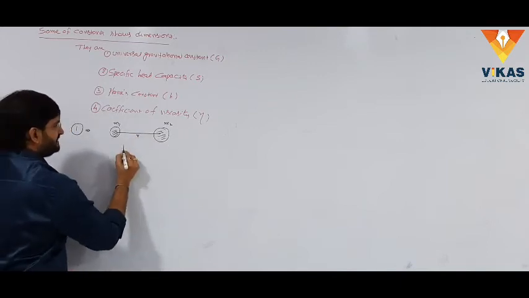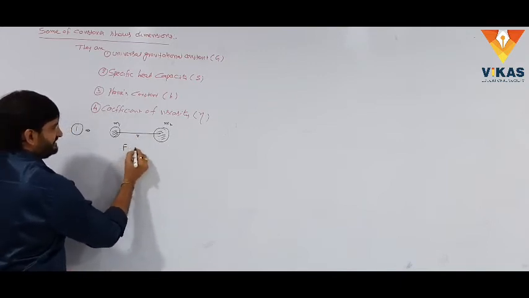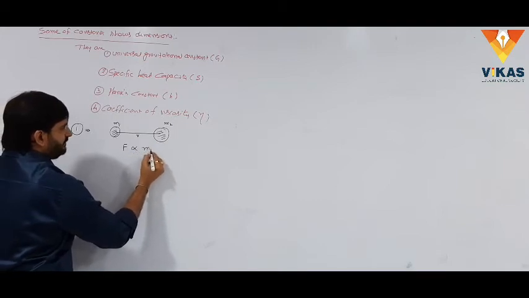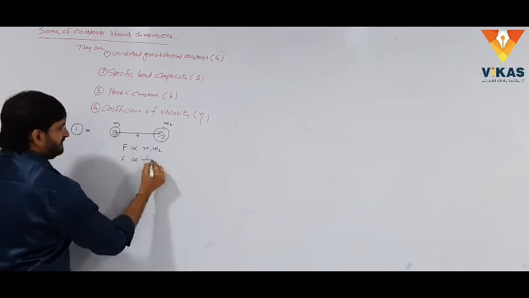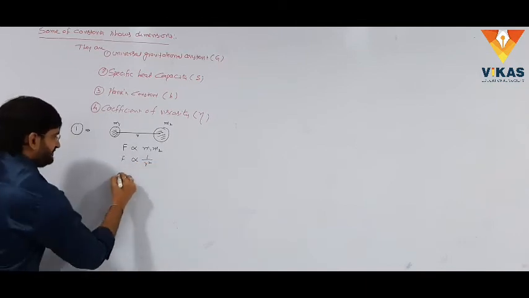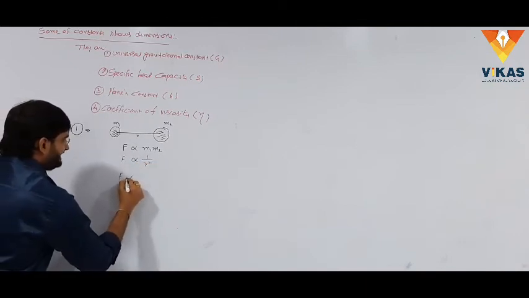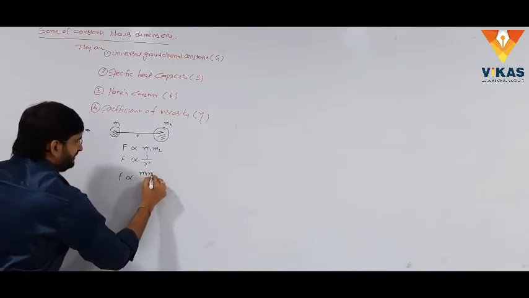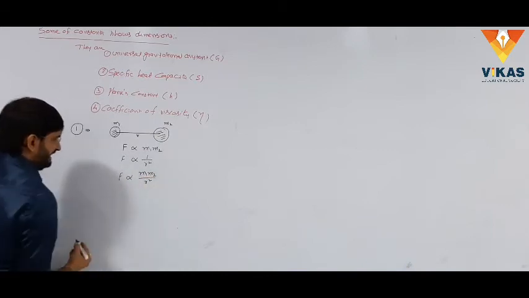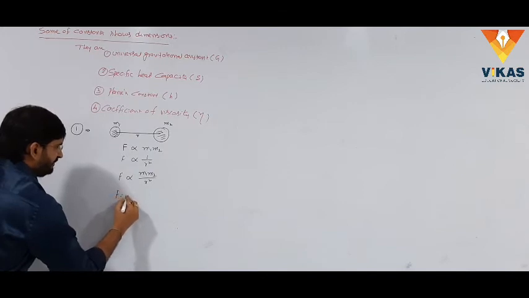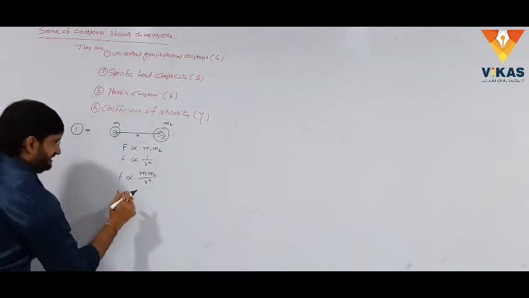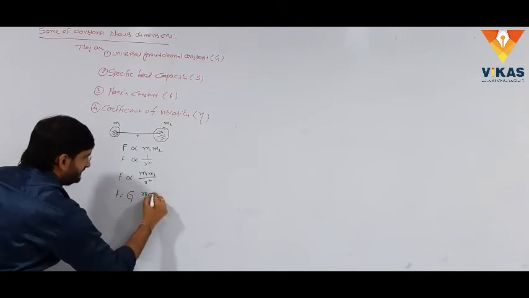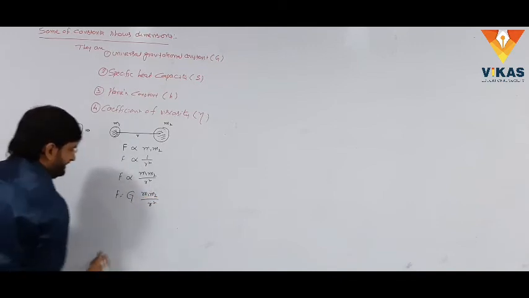Between these two planets the force of attraction is F. The force of attraction is directly proportional to the product of their masses, and inversely proportional to the square of the distance between them. Therefore, F is directly proportional to m1 m2 by r square. Simply, F equals a proportionality constant, the universal gravitational constant G, times m1 m2 by r square.